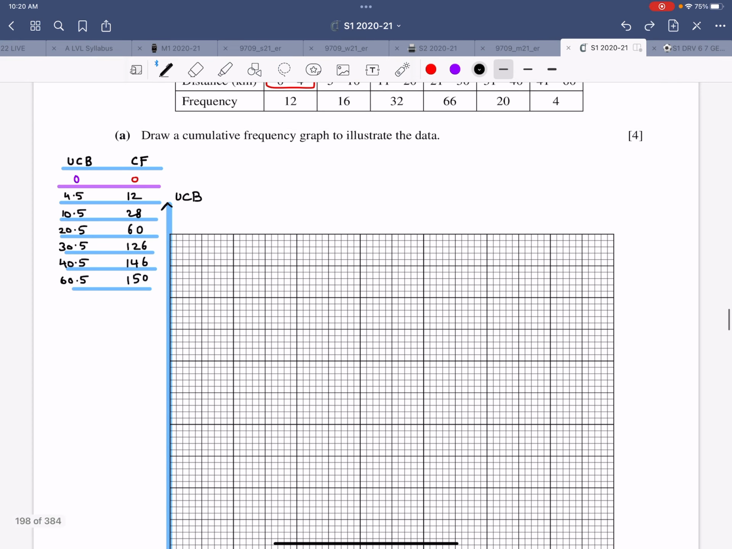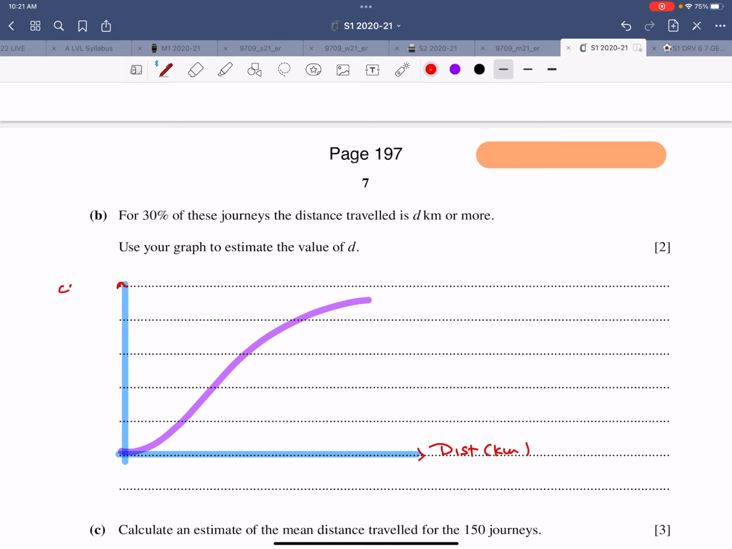Now, what else does it say? It says for 30% of the journeys, the distance traveled is d kilometers or more. So now, if I draw a mini version of this graph over here, that's how it would look. For 30% of these journeys, this is the distance in kilometers, and this is the CF, the number of people. Now it says 30% of the journeys, the distance traveled is d kilometers or more. Use your graph to estimate the value of d.